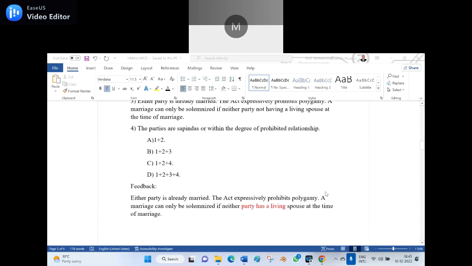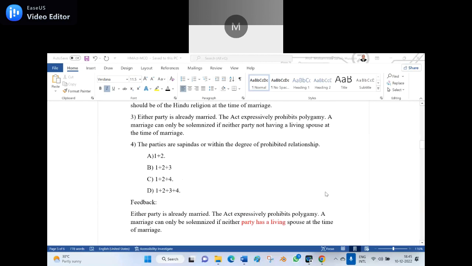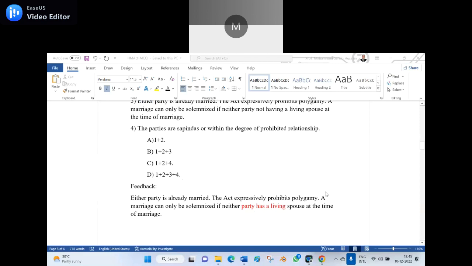Here, the party has a living spouse, not having a living spouse. So the right answer is C, 1 plus 2 plus 4. Is it clear? Yes, sir. Good.